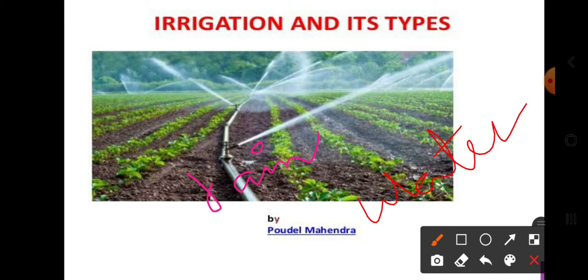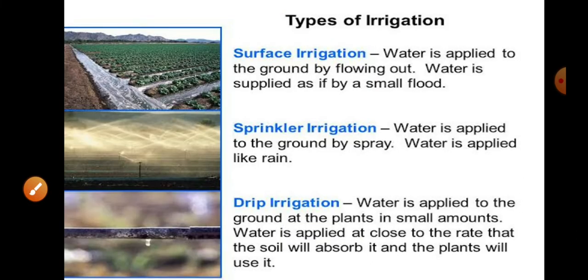That water is supplied to the agricultural lands through canals, or it is pumped through tube wells. Even in the modern methods of irrigation, we will see many different advanced mechanisms. But the first and foremost thing is, whatever the method may be, crops need water.